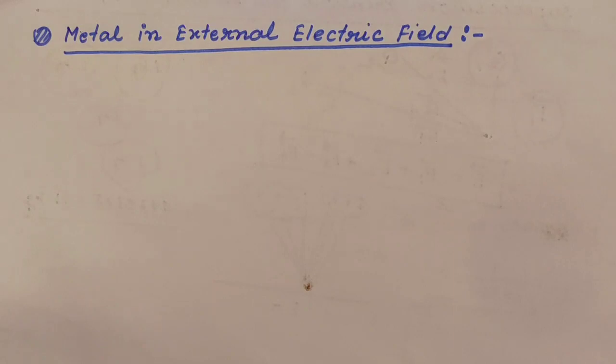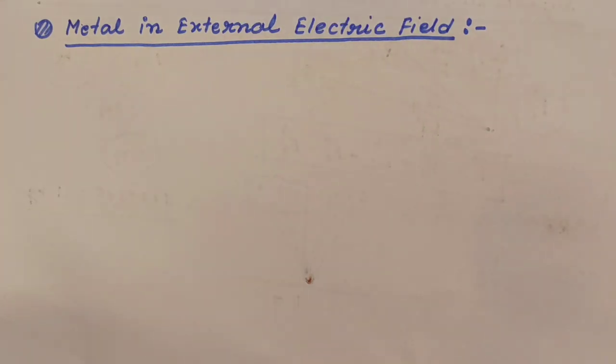Today's next point is the behavior of metal in an external electric field. Up to now we have learned about the measurement of electric field intensity due to charges. Now this is somewhat the reverse process: what is the effect of an external electric field on a metal? Okay, in the metal surface or inside the metal some free electrons are there.